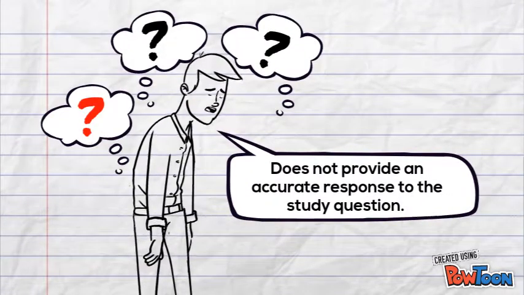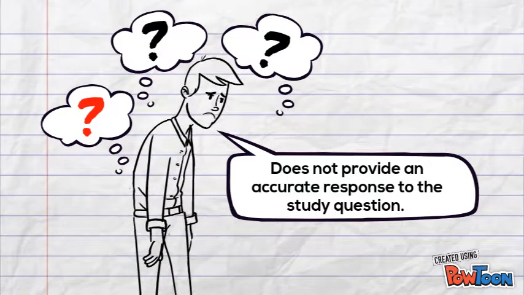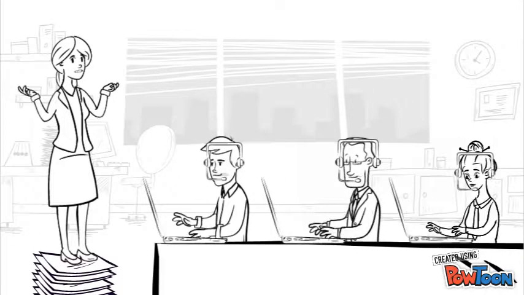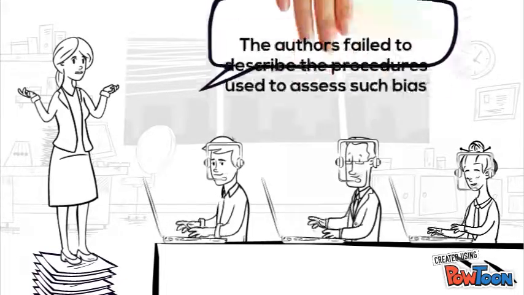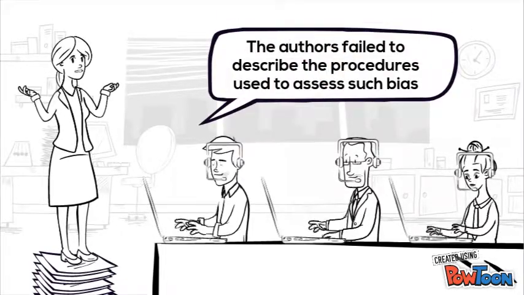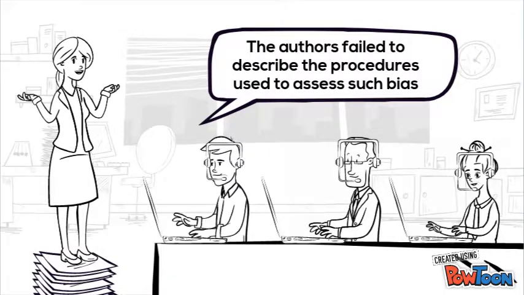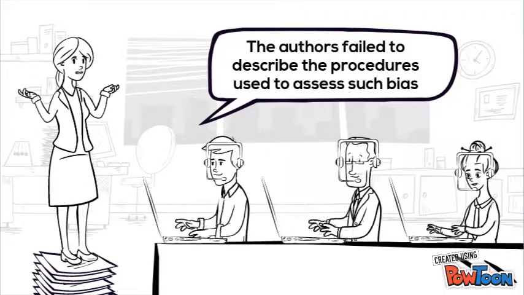Since these methods are not detailed, the author could not provide data on the risks of biases in each result section. Bias across studies should also be examined by authors completing a systematic review. Yet again, the authors failed to describe any procedures used to assess such bias, even though some of their research strategies included biased searches.